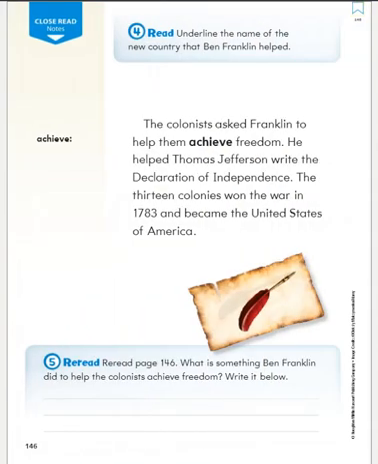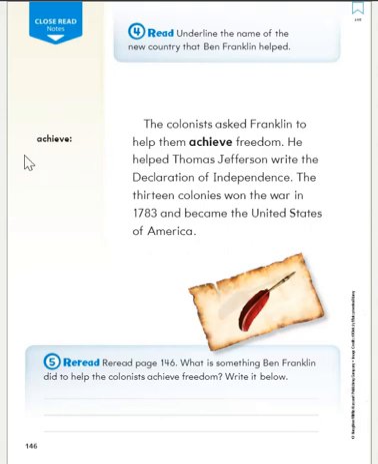Number 4 asks us to underline the name of the new country that Ben Franklin helped. The colonists asked Franklin to help them achieve freedom. He helped Thomas Jefferson write the Declaration of Independence. The 13 colonies won the war in 1783 and became the United States of America. So the colonies where people lived before we became the United States now became the United States. So we're supposed to underline the name of the new country. The new country is the United States of America.